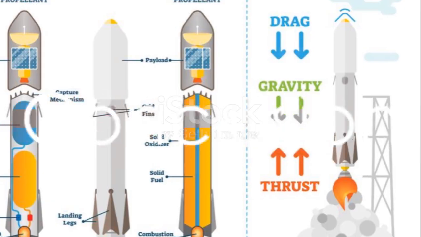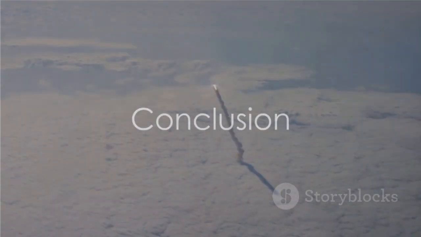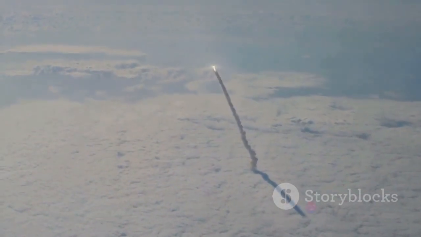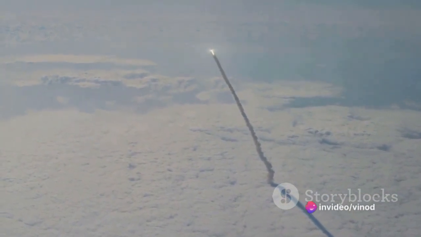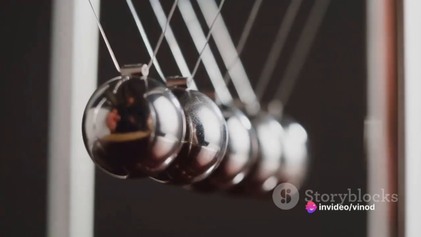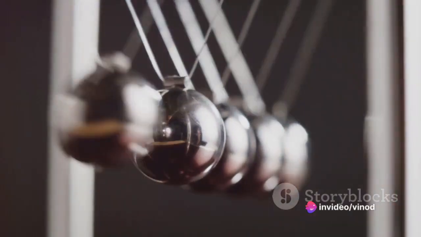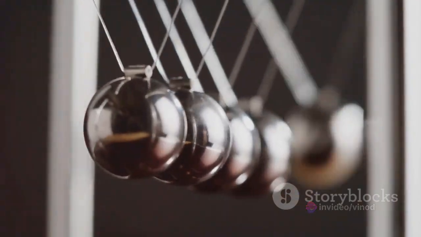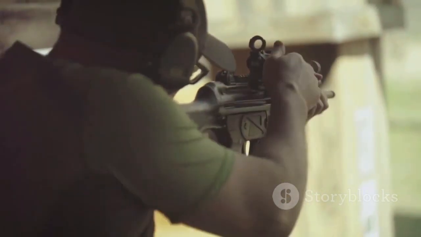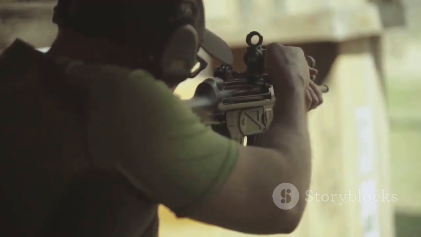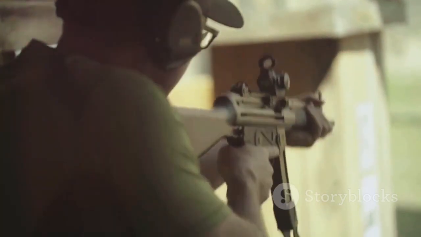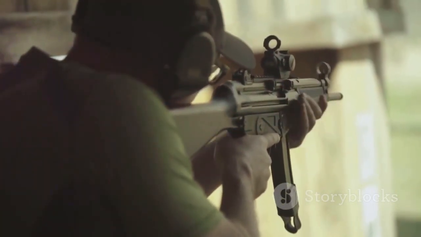In summary, Newton's third law of motion, the principle of action and reaction, explains why rockets can move in space and why rifles kick back when fired. This law is a fundamental principle that governs how objects interact and move. Whether it's jumping off a boat, launching a rocket into space, or firing a rifle, Newton's third law is at work, ensuring that for every action, there is indeed an equal and opposite reaction.